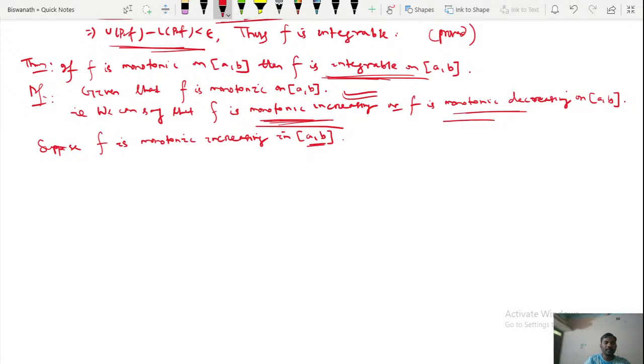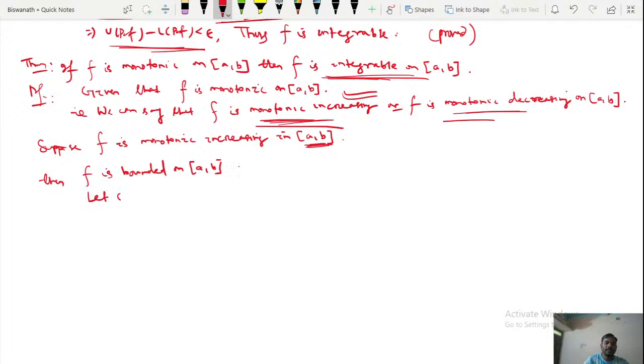So its functional value exists for all x belonging to closed [a, b]. That means f is bounded, because we are getting a finite value. So if f is monotonic increasing on closed [a, b], then f is bounded on closed [a, b].